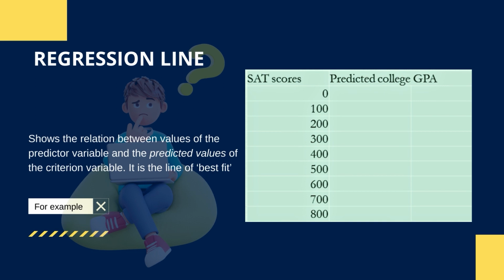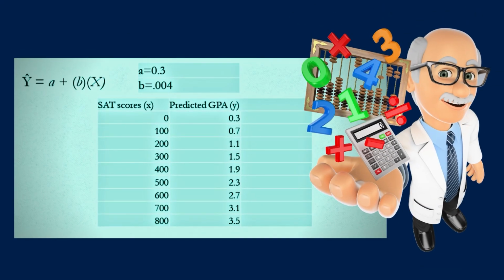Now we will talk about the regression line. A regression line shows the relation between values of the predictor variable and the predicted values of the criterion variable. So it is a visual display of the two variables and the relationship between them.